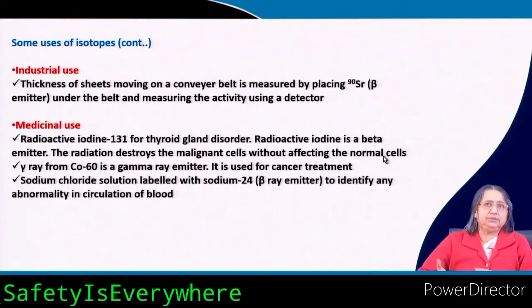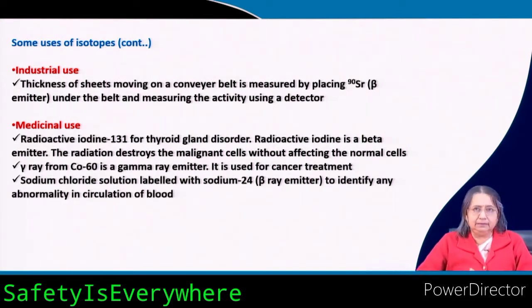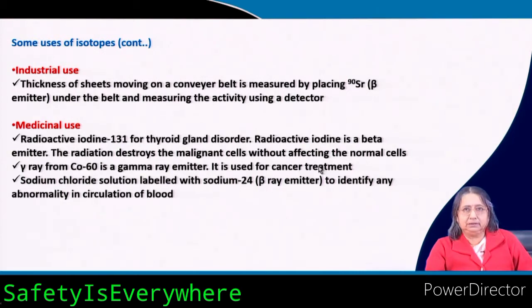It will preferentially go to the thyroid gland, iodine, right? So, it will go to the thyroid gland and there, because it is radioactive, it will give out the beta rays and then the malignant cells will be killed, but normal cells will not be killed. Now, gamma rays from cobalt 60. Cobalt 60 is a gamma ray emitter. So, gamma rays coming out can be used for cancer treatment. So, gamma rays are used for cancer treatment.